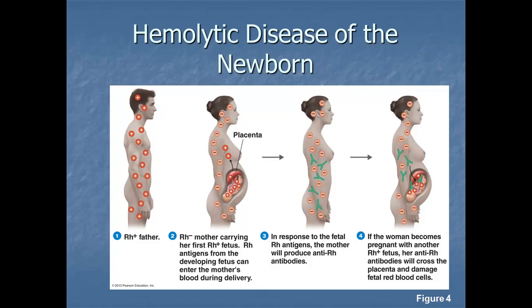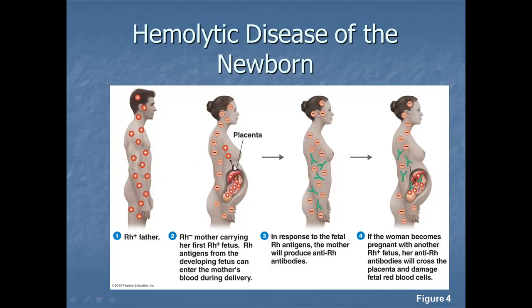Hemolytic disease of the newborn. A mother is pregnant with a first child and she's negative. Okay, let's just say she's A negative. But the father doesn't know what blood type he is, and neither does the mom. Okay, but there's a 50-50 chance that father may be positive or negative. In this scenario, the father is positive. So the baby either will be negative or positive. In this scenario, the baby is positive.